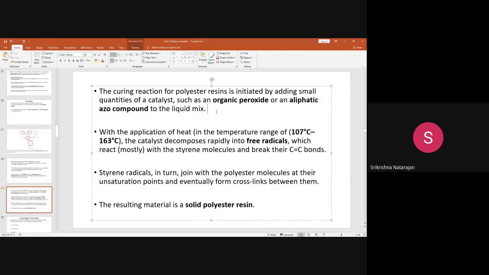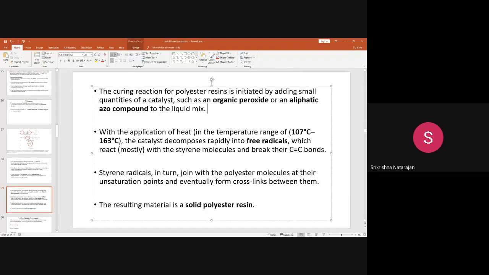I have mentioned a word called hardener, which is used in thermosets. This hardener is like a curing agent. So this catalyst can be a hardener, so that if it is added, the reaction can be made faster.